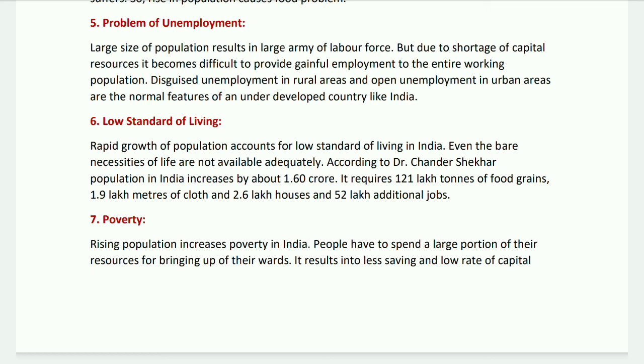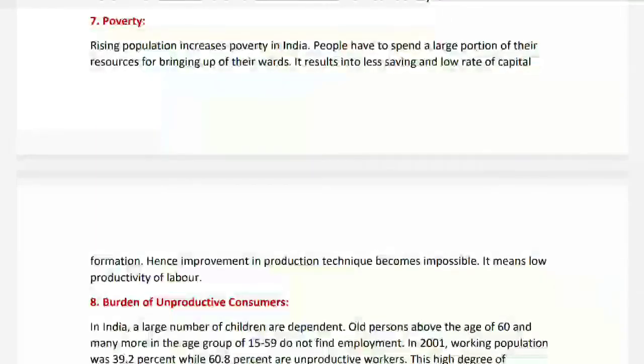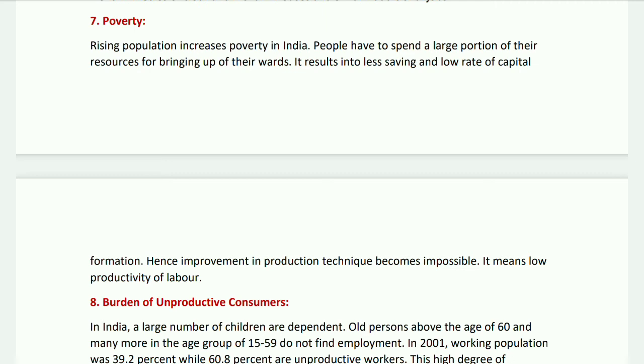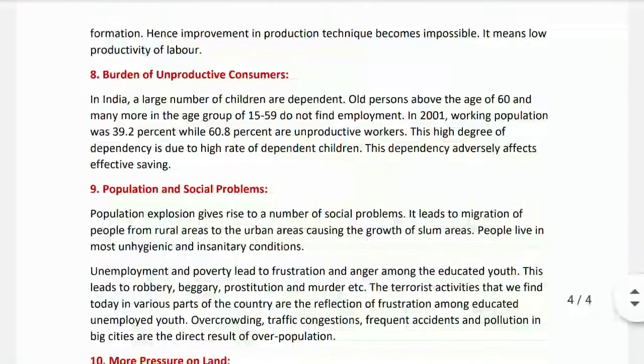Number 7, poverty. Rising population increases poverty in India. People have to spend a large proportion of their resources for bringing up their wards. It results in less saving and a low rate of capital formation. Hence, improvement in production technique becomes impossible. It means low productivity of labor.